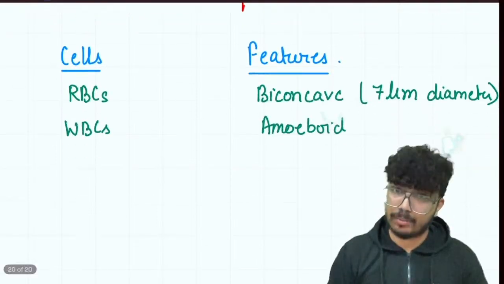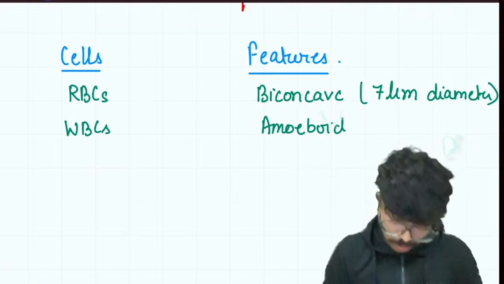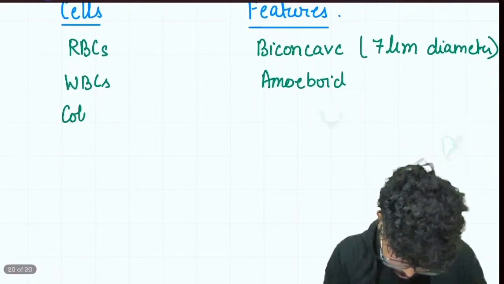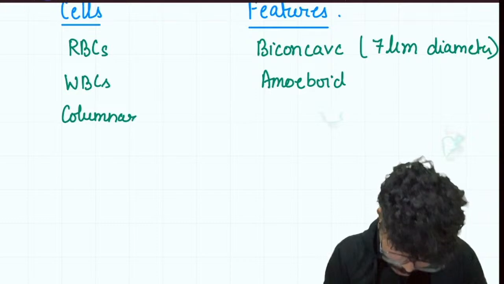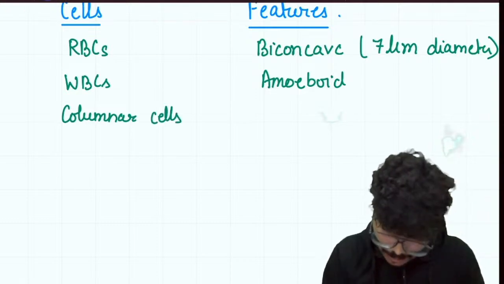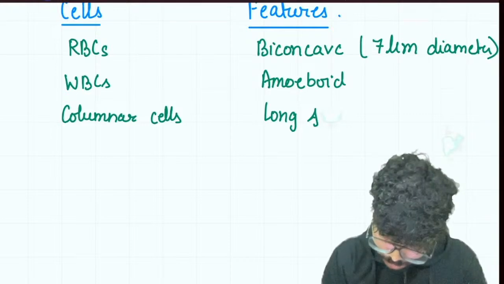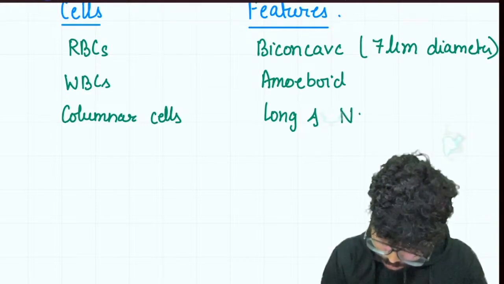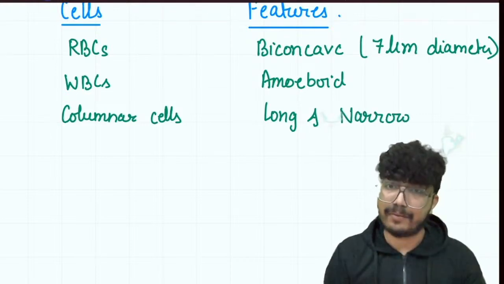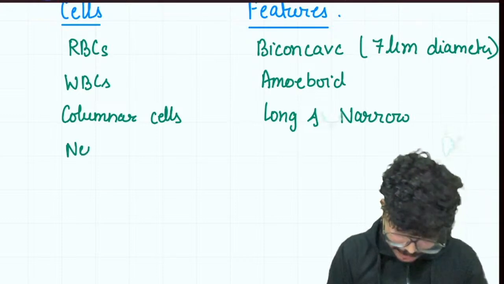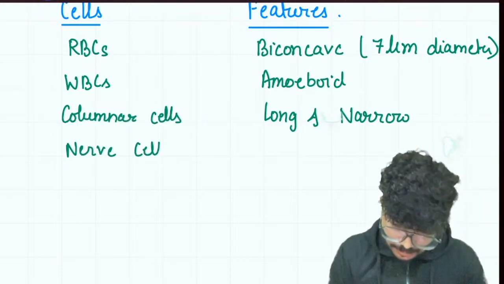Then we have the columnar cells. They are long and narrow. Then we have nerve cells. If you check NCERT, the diagrams of nerve cells are given.